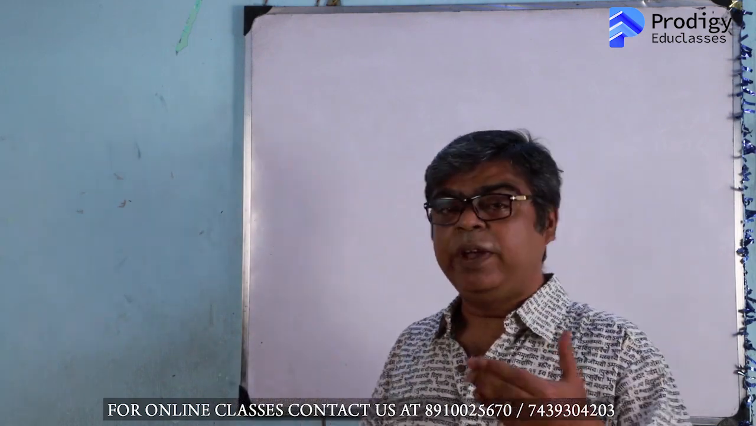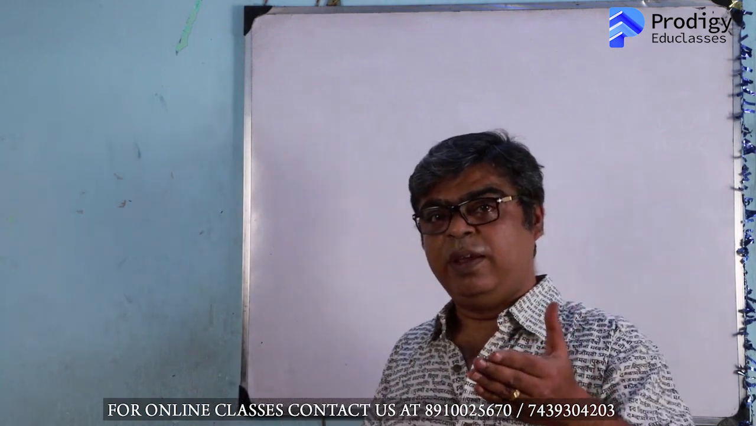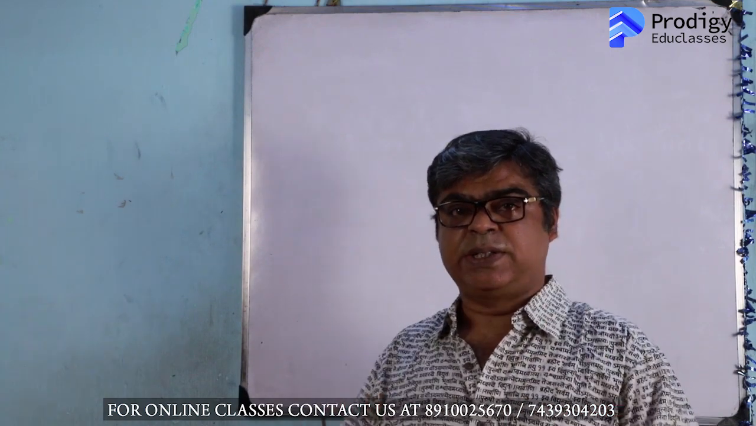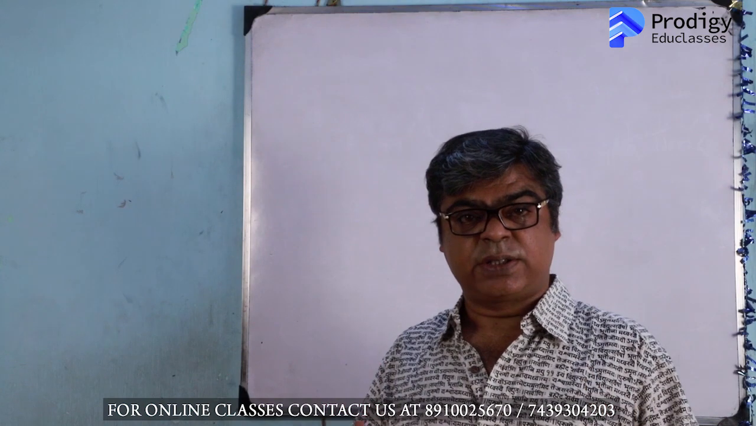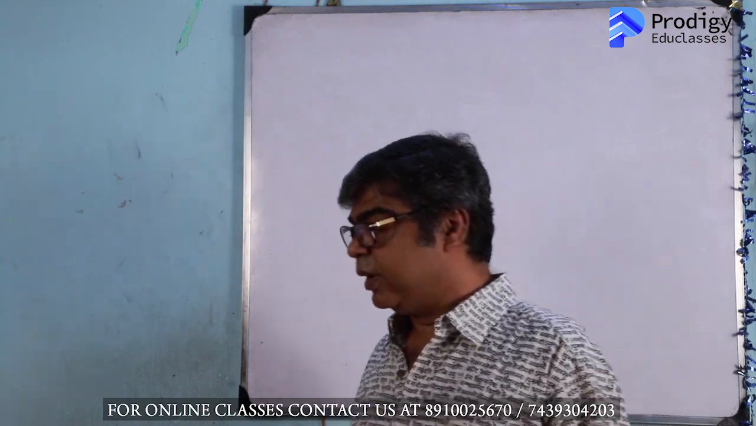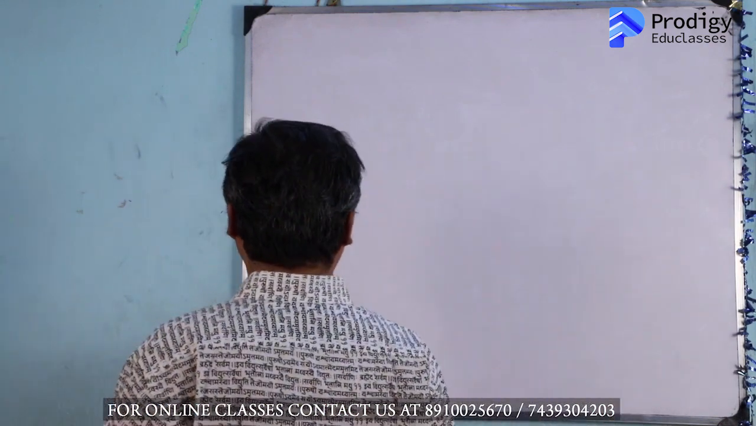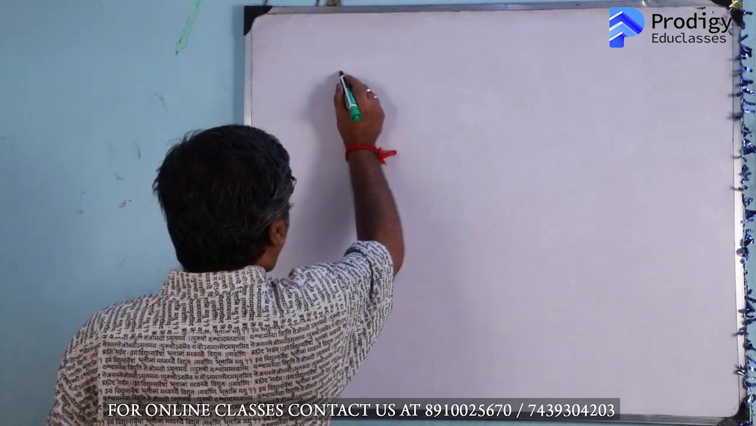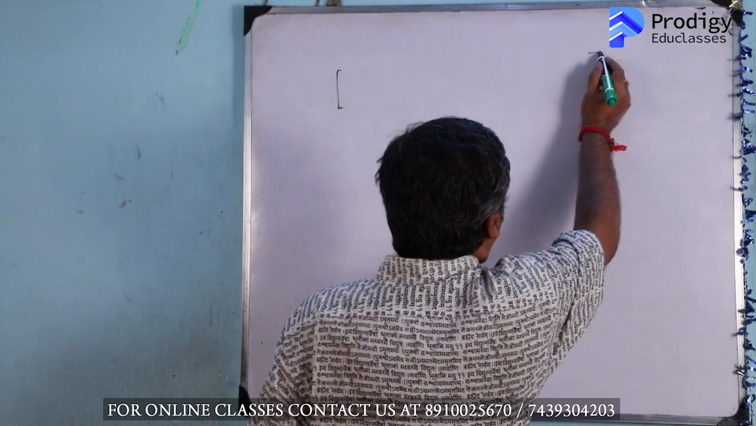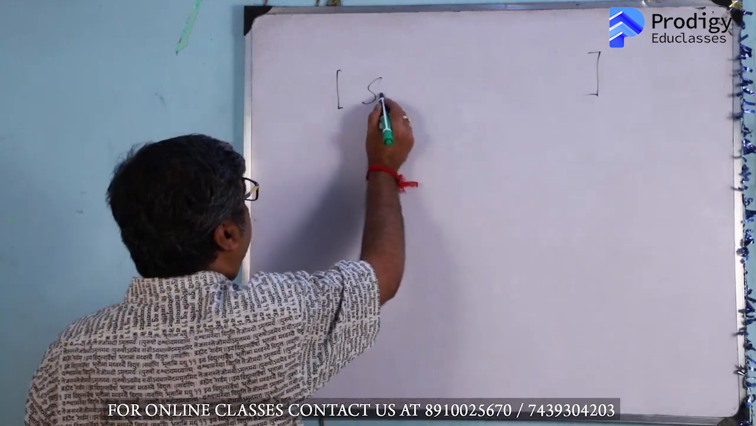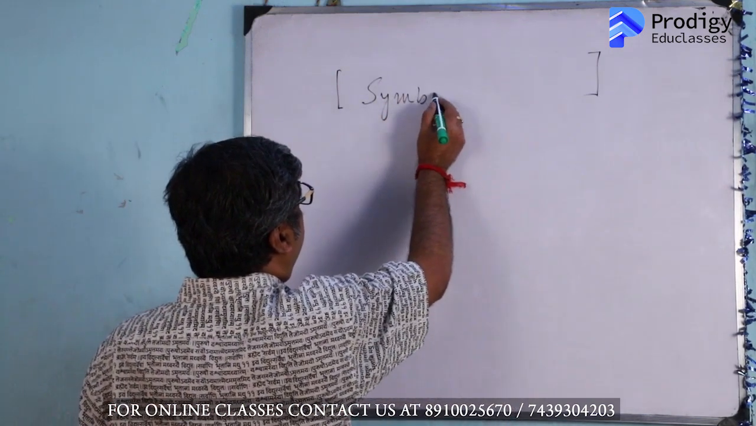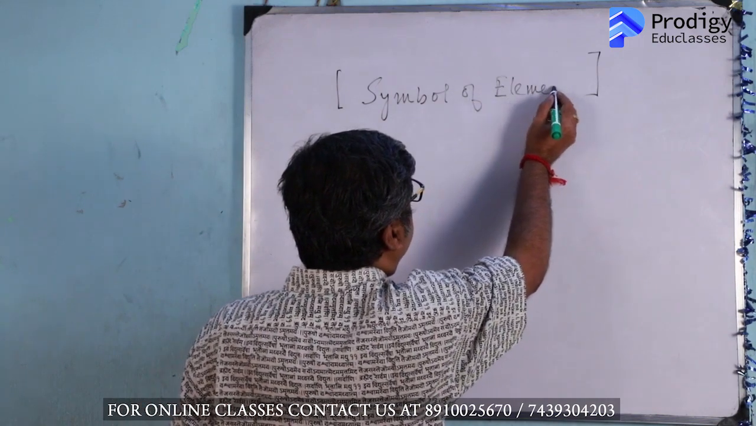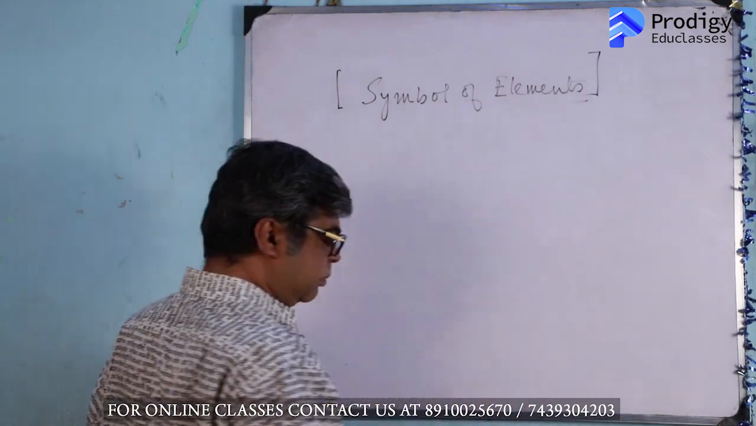Okay? So we are going to start the language of chemistry, as every language has a set of alphabets containing a set of letters. So also chemistry. Now what are the alphabets of chemistry? The alphabets of chemistry, the letters of chemistry, are nothing but the symbols of elements.